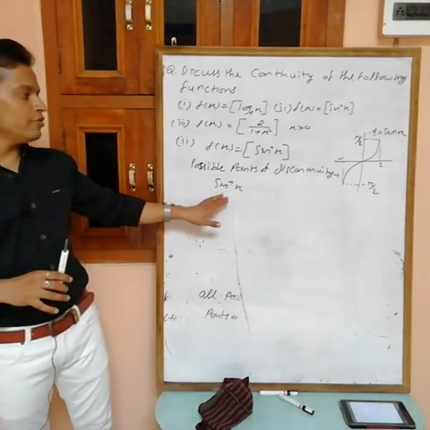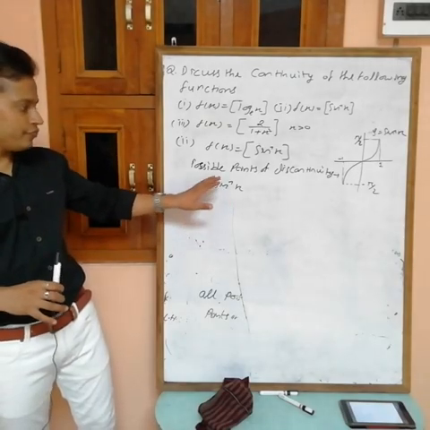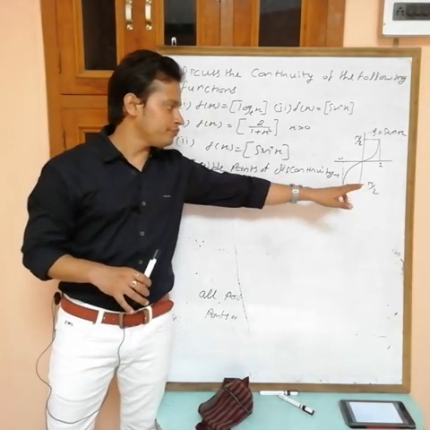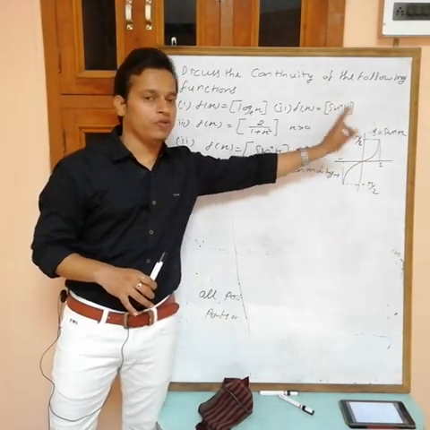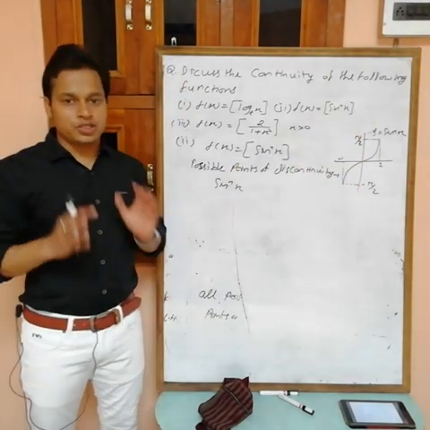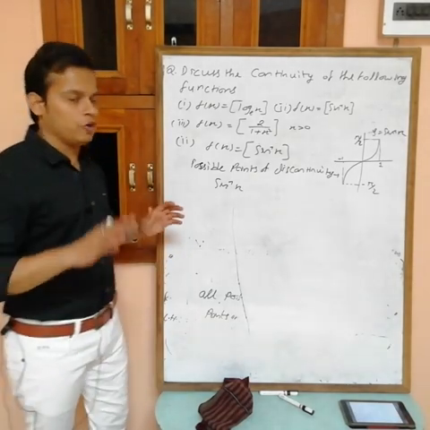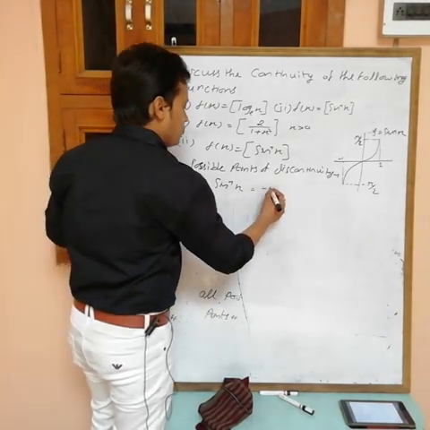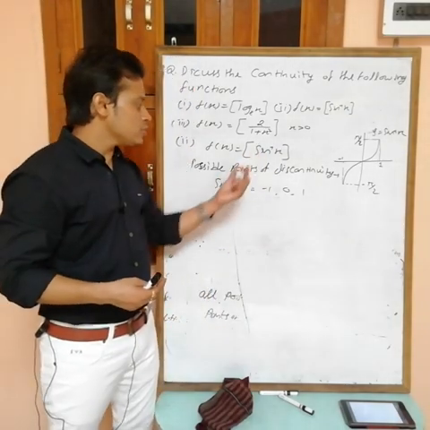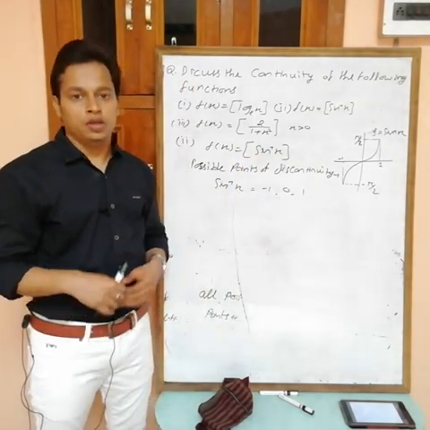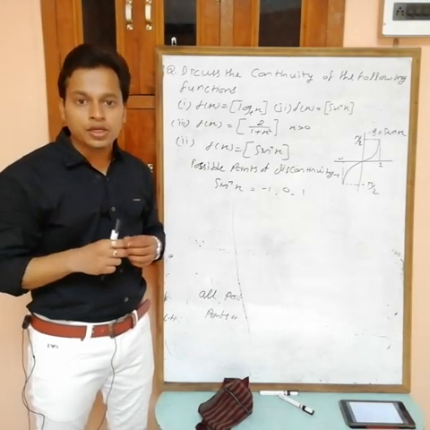So sine inverse x can take values from minus 1.57 to plus 1.57, and between these two values we have only three integers, minus 1, 0 and 1. So when sine inverse x becomes integer, then we have to check the continuity at that point.